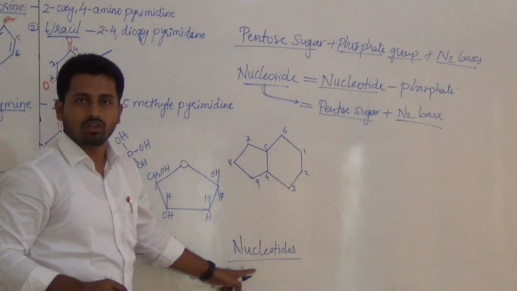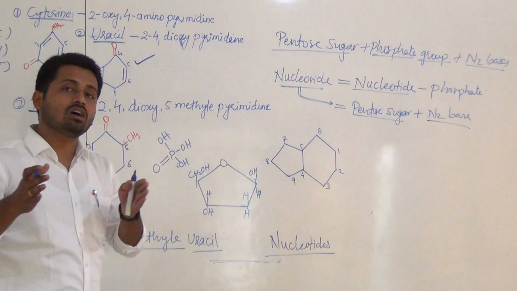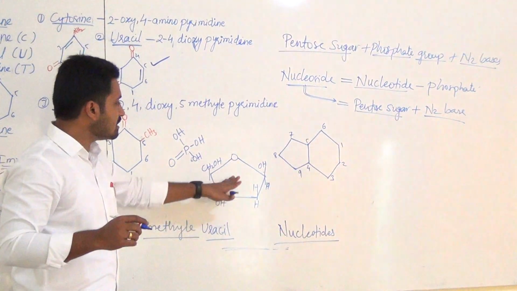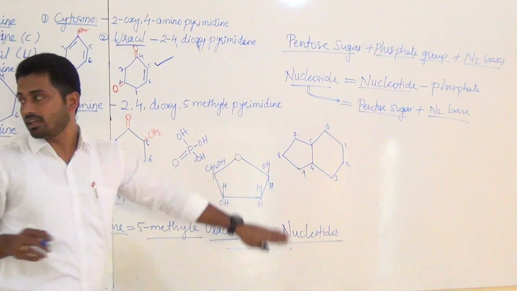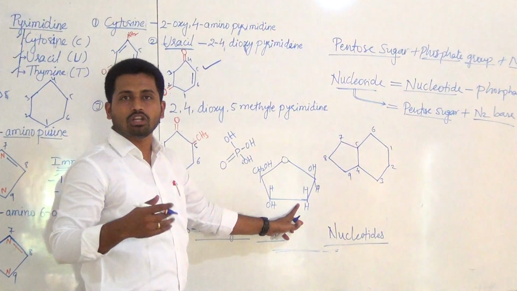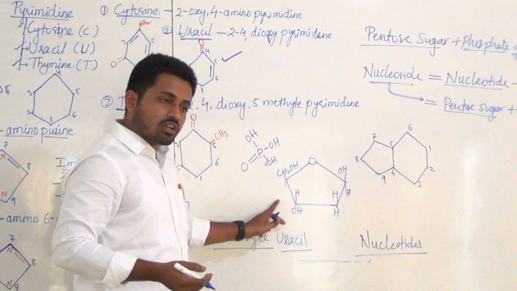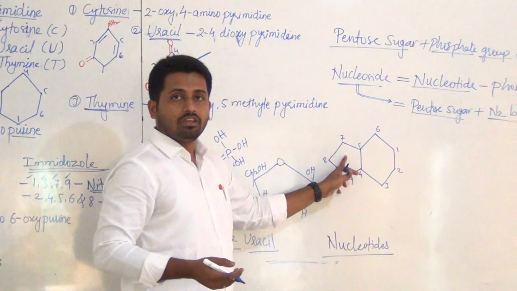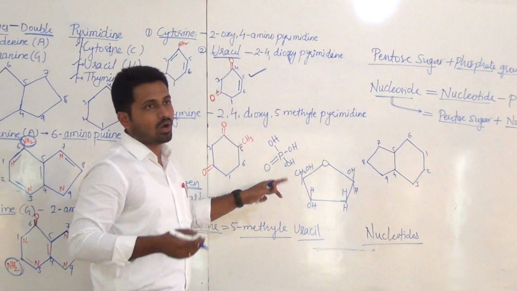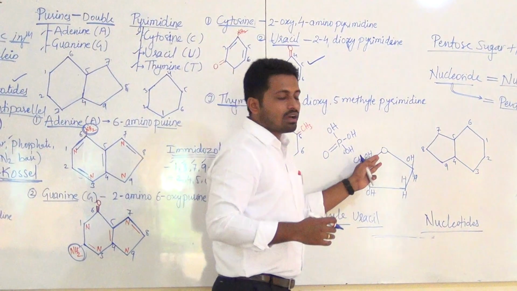Nucleotide. A structure is drawn again, where the combination of these 3 forms a single nucleotide. First the sugar is drawn, the same ribose sugar. Here one oxygen is less, since we are talking about DNA, so it is deoxyribose sugar. This is the sugar structure, here is the nitrogen base, and this is the phosphate group. Now how is a nucleotide going to form? Let us see at the structural level. This is ribose sugar.